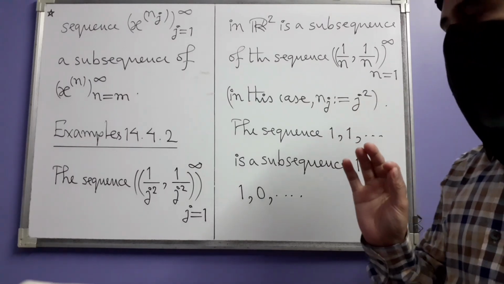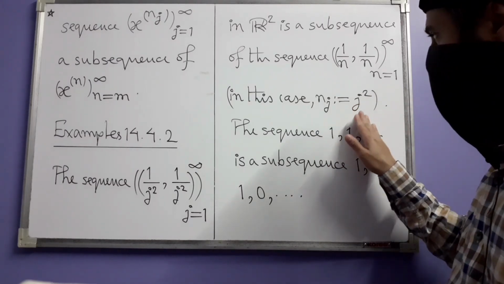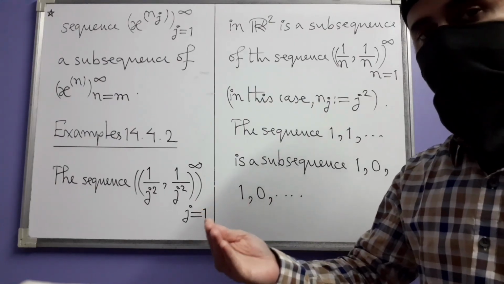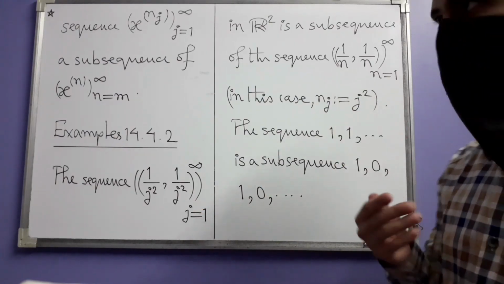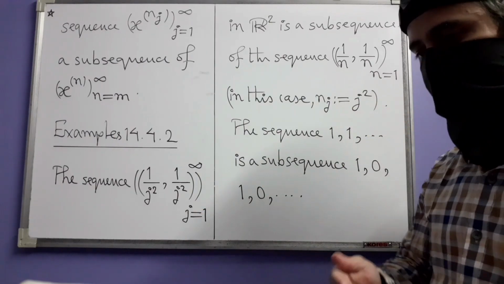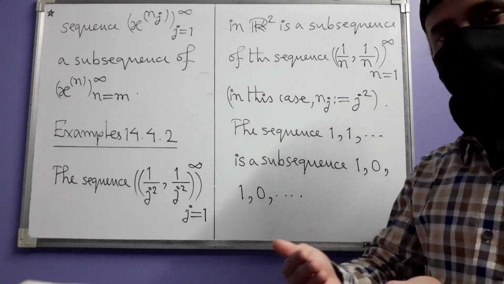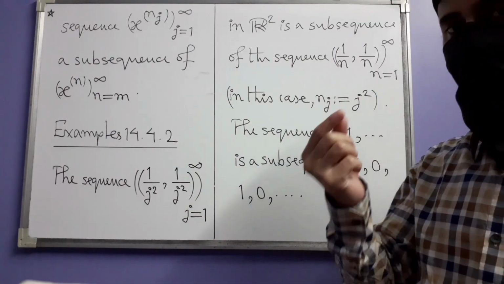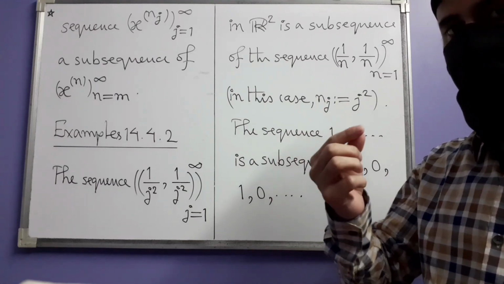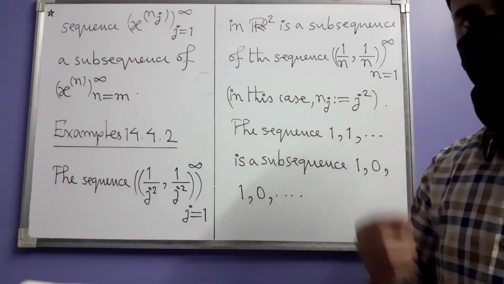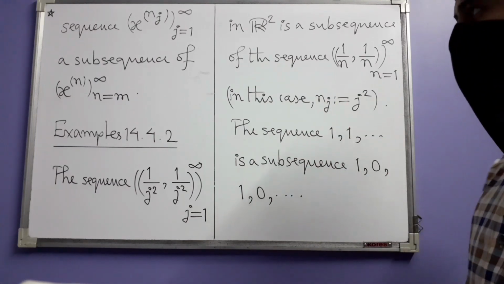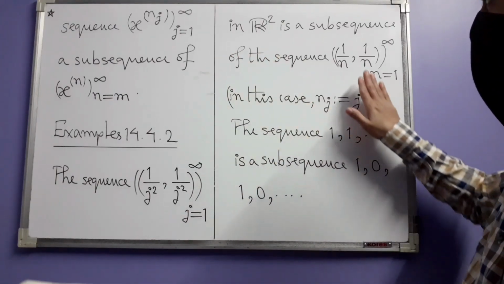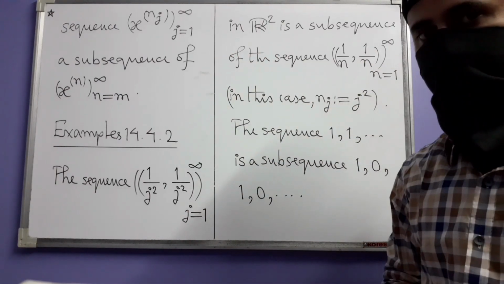You need to first of all make sure that this j square itself is an increasing sequence of integers. As j increases, do we have the terms increasing in a strict manner? Yes. 1 square is strictly less than 2 square. 2 square is strictly less than 3 square, that way. So that is why by the above definition, this is a legitimate subsequence of this.